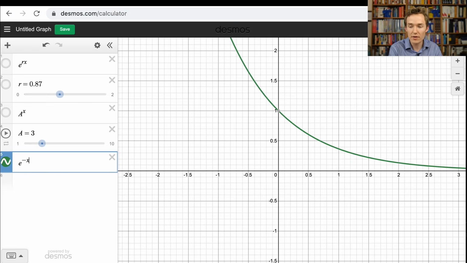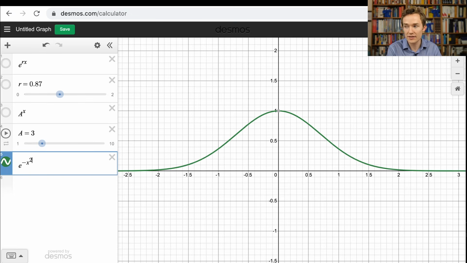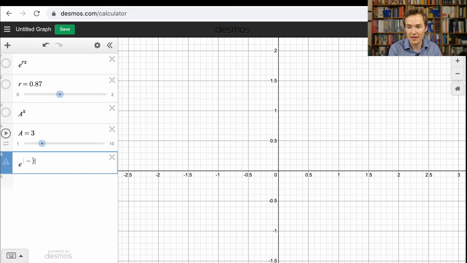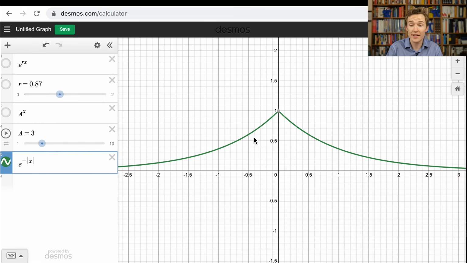So to make it decay on both sides, you could take e to the negative x squared. And then it's decaying on both sides, and you get this nice bell curve. And because of that square, it sort of smooths things out. Whereas if we had taken something like the absolute value of x, but negated it, then it decays on both sides, but we get this awkward cusp.